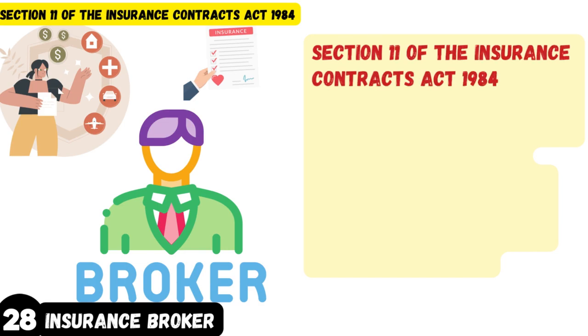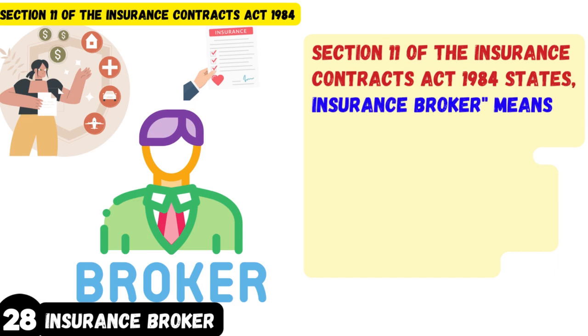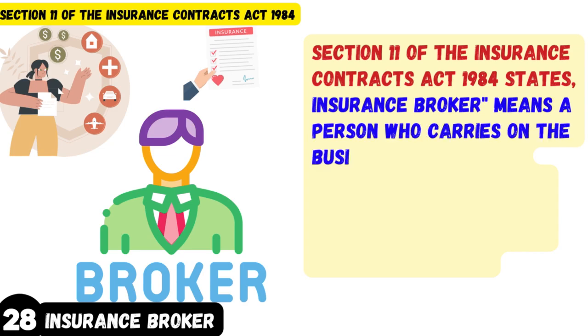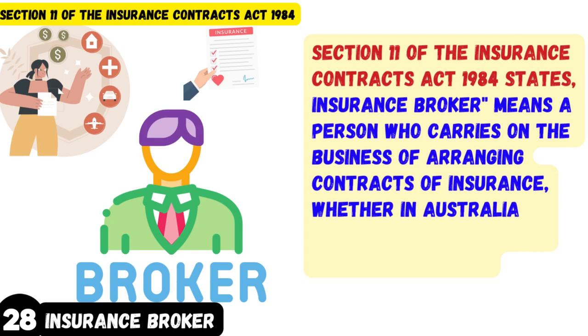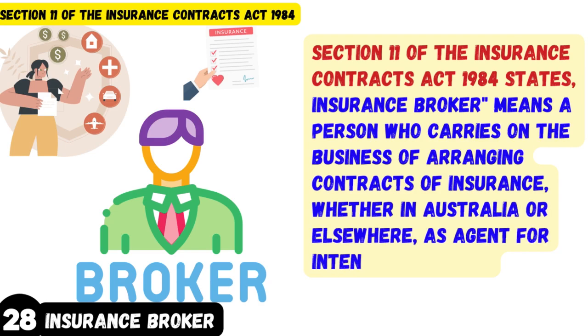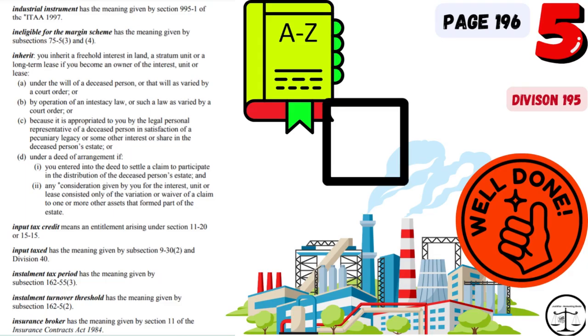Next word. Word number 28. Insurance broker has the meaning given by Section 11 of the Insurance Contracts Act 1984. Section 11 of the Insurance Contracts Act 1984 states, insurance broker means a person who carries on the business of arranging contracts of insurance, whether in Australia or elsewhere, as agent for intending insureds. That was it for page number 196.